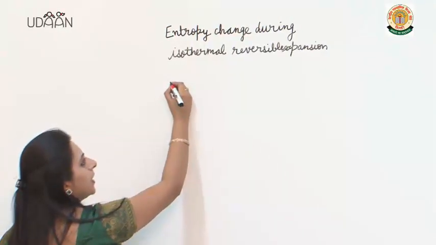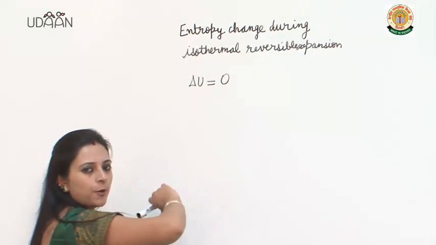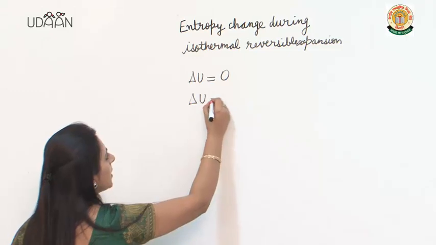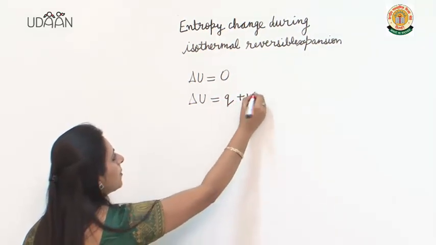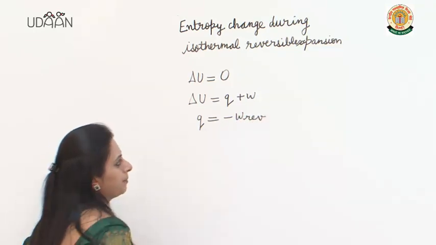Now, in isothermal reversible expansion, delta U is equal to 0. From the first law of thermodynamics, if delta U is equal to 0, that means Q would be equal to minus W reversible.